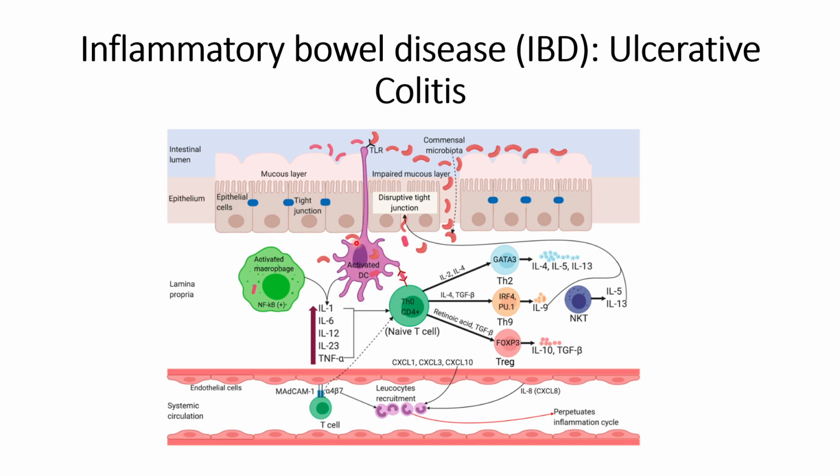And once these dendritic cells get activated, the toll-like receptors, TLRs, will detect this commensal microbiota and will activate the immune response. That is, it will activate the CD4 plus Th0 cells, which will activate GATA3, IRF4 and FOXP3.